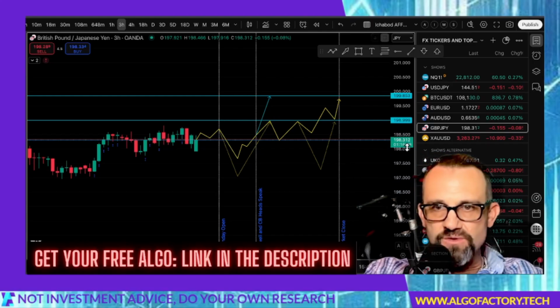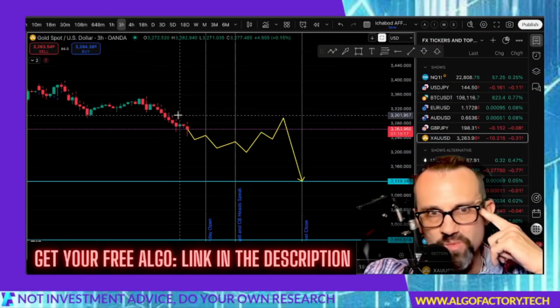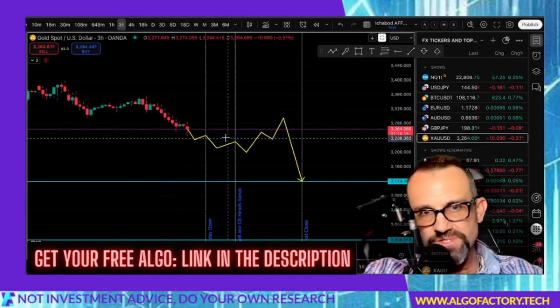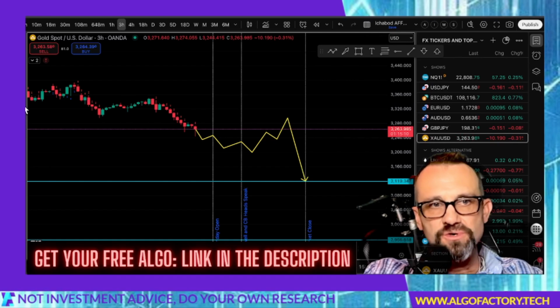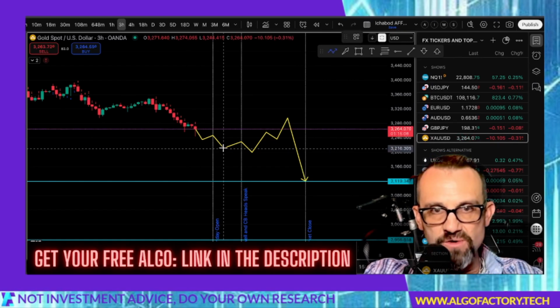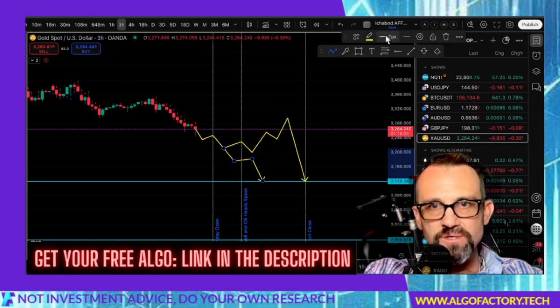So let's take a look at gold. Now gold is actually pretty bearish. It probably will see some absorption of the bears up to a point as price approaches $3,100. Now price could go ahead and continue down without any kind of pullbacks, but just based on how it's been doing, I do expect a pullback sooner than later.